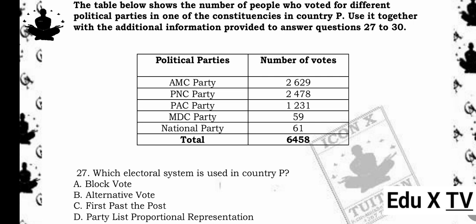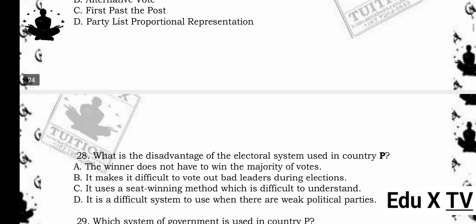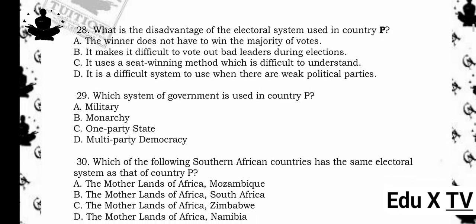A. Block vote. B. Alternative vote. C. First past the post. D. Party list proportional representation. The answer is C. First past the post. Reason being, in first past the post, the candidate with the most votes wins, even without a majority. AMC Party had the most votes, 2,629, so they'd win under this system.